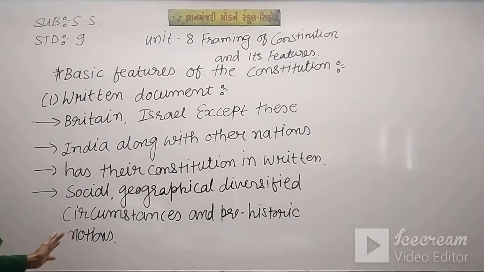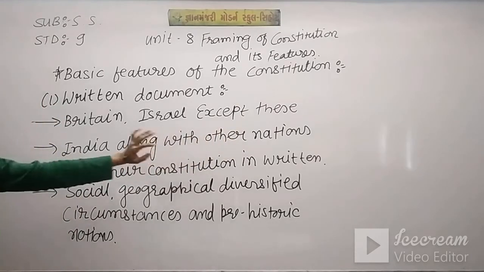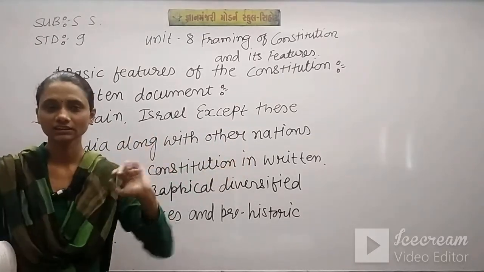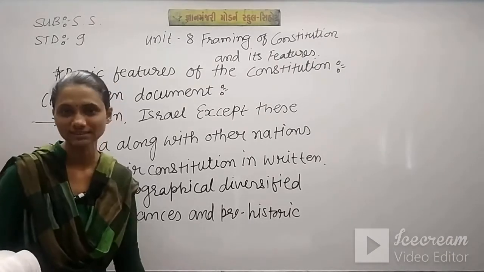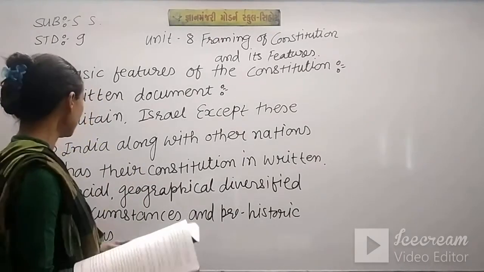See, it is very easy. Except Britain and Israel, all the countries of the world have a written document of Constitution. Social, geographical, diversified circumstances and prehistoric notion. Based on this, the assembly has kept this Constitution in written form.